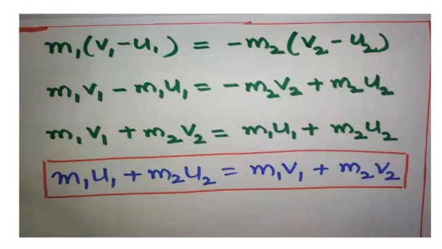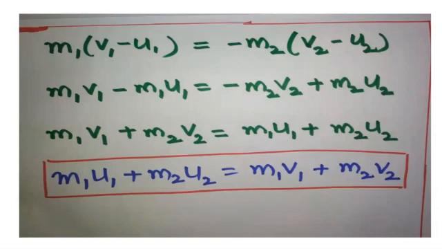First itself you can take u terms to one side. It is not necessary that you first take the v side; for your understanding purpose, I have written like this. Because the starting is m1 v1, I have written v terms together and u terms together. Then I have taken the right hand side first and the left hand side the other side. That's all. After this step itself, you can come to the final step.